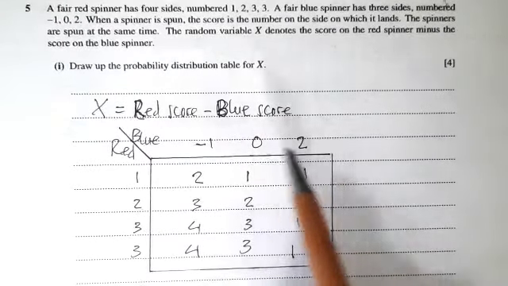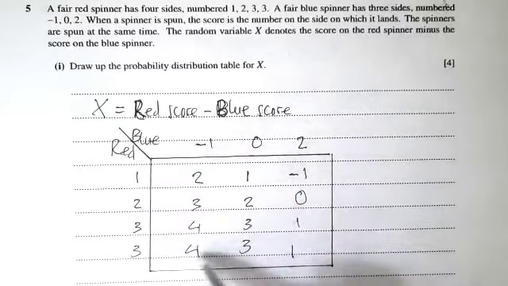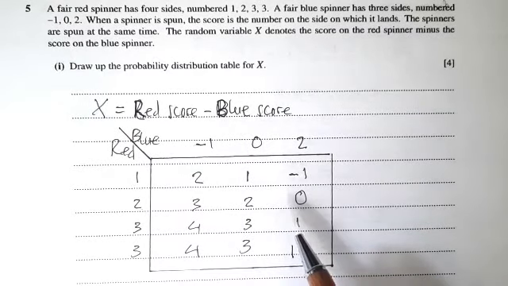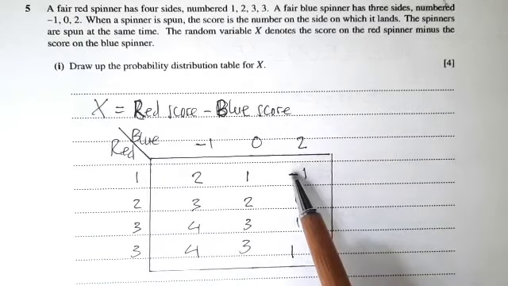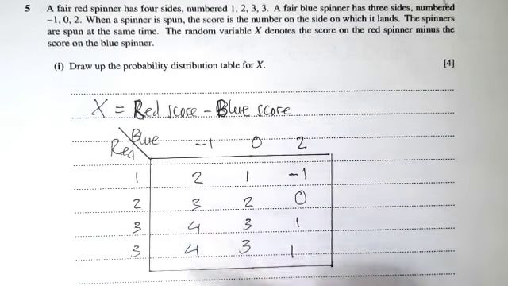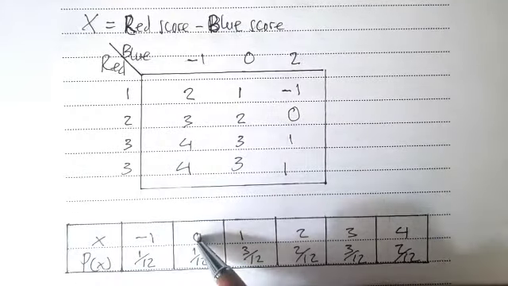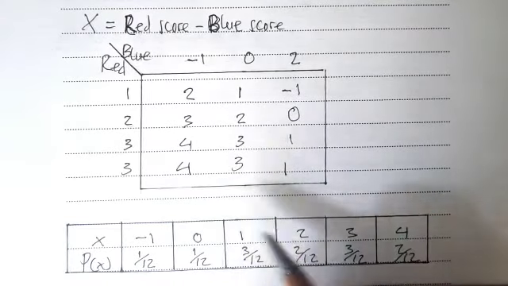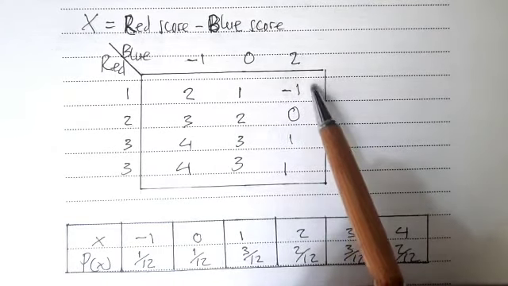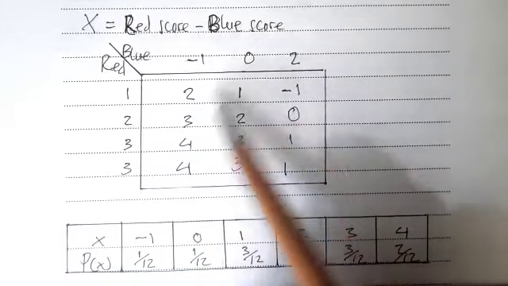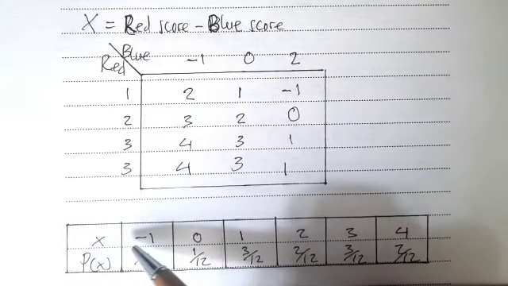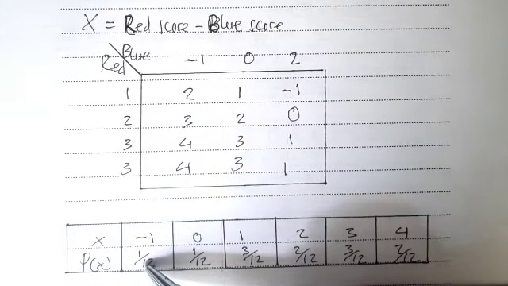From these outcomes, we can draw up the probability distribution table for X. You can see X takes the values -1, 0, 1, 2, 3, 4. For X equals -1, the probability is 1 over 12.